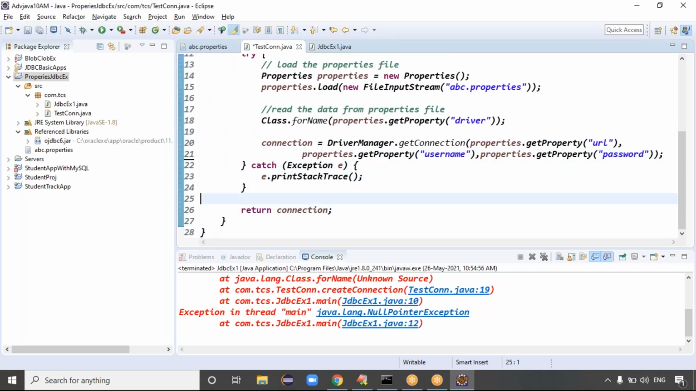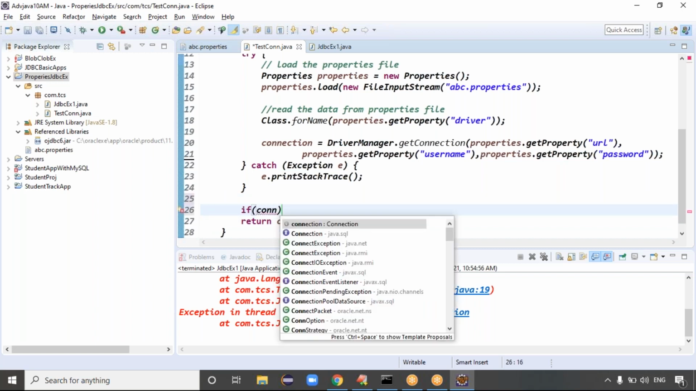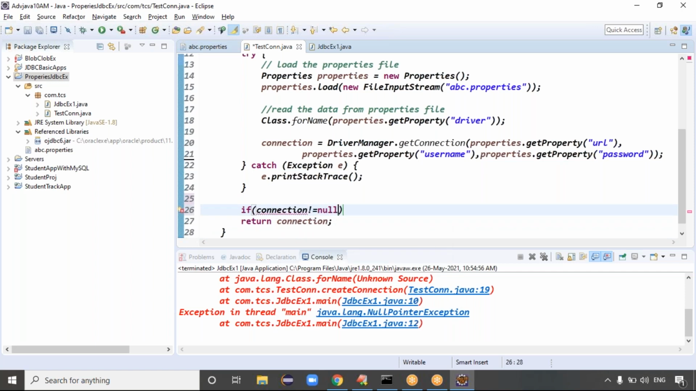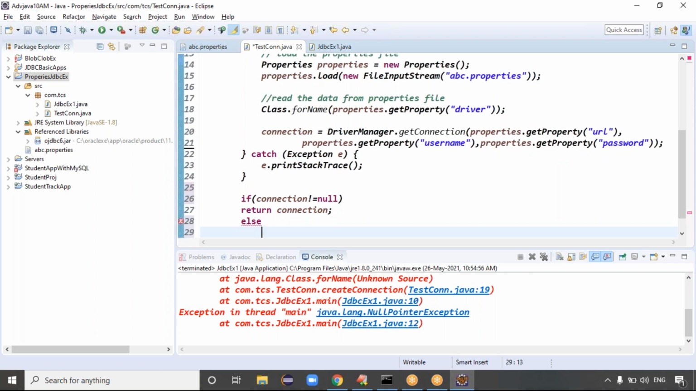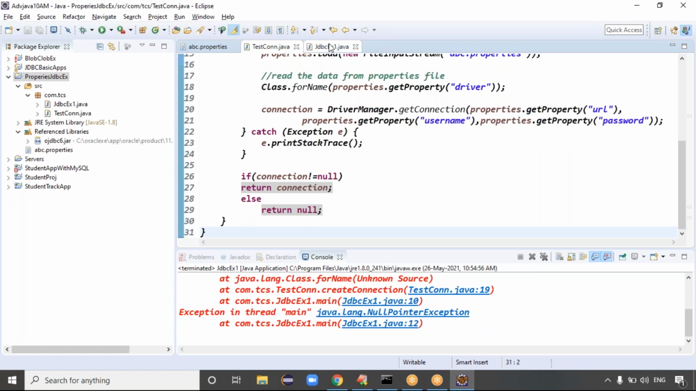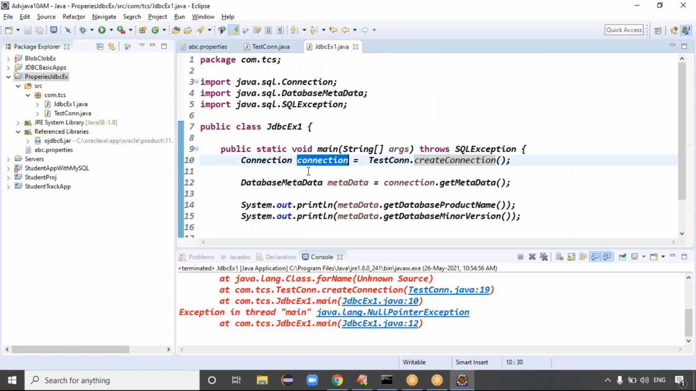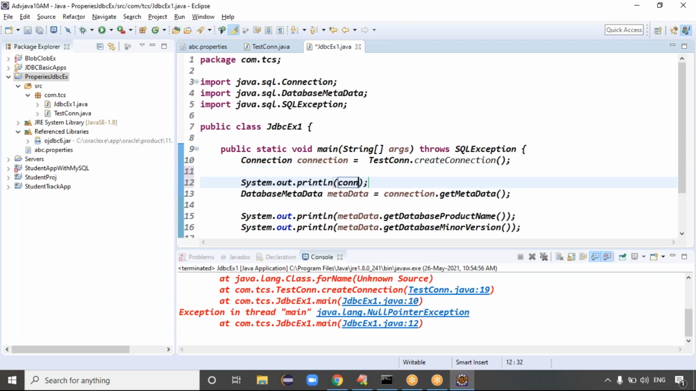Somewhere here I can do one thing, guys. I will check if the connection is not equal to null, then only I can return the connection. Otherwise it returns null, right? And definitely maybe it returns null only. In this JDBC code the connection object is there, let me try to print the result. It's fine, guys. Now you can run this code. We are getting null actually.